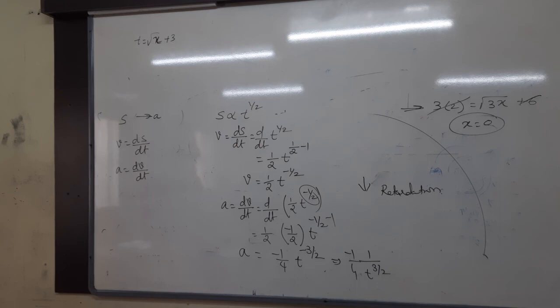Then find its displacement when velocity is 0. Find its displacement when velocity is 0.